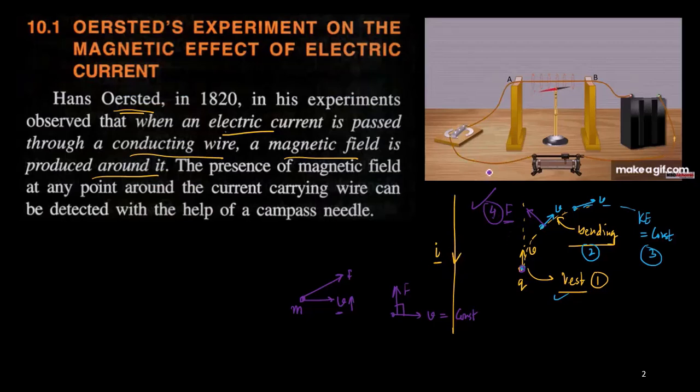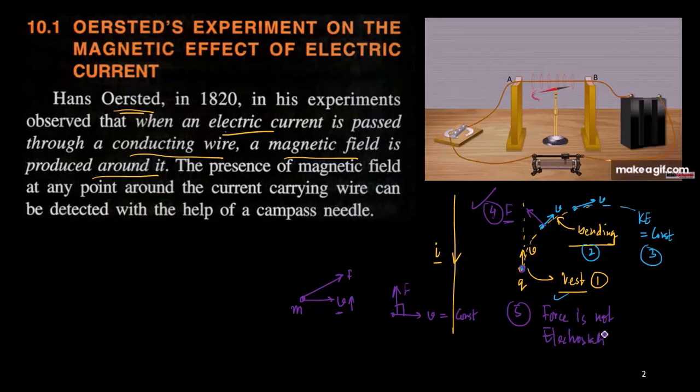And the next observation is that if the force is there, that particular force cannot be electrostatic in nature. Why? If the force is electrostatic in nature, there would be deviation even when the charged particle is at rest. So the fifth observation is that the force is not electrostatic in nature.